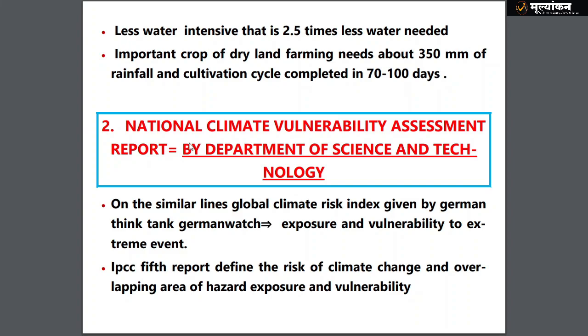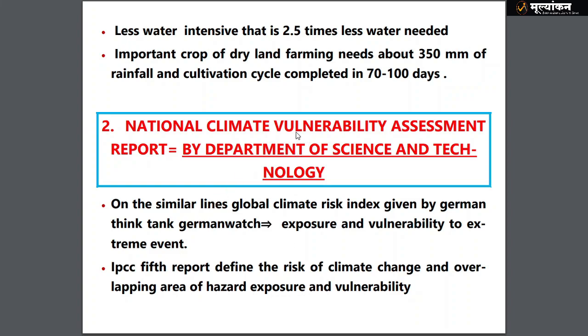Next event is the National Climate Vulnerability Assessment Report by the Department of Science and Technology. This report is prepared on the same line as the Global Climate Risk Index, which is prepared at the global level and given by Germanwatch, and so it is our national initiative. And what does it indicate? It indicates the vulnerability.